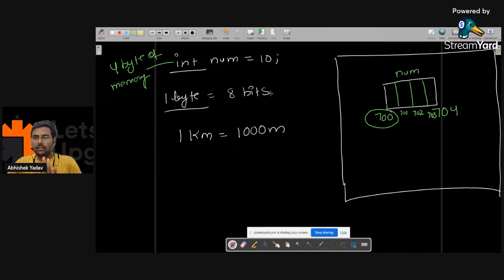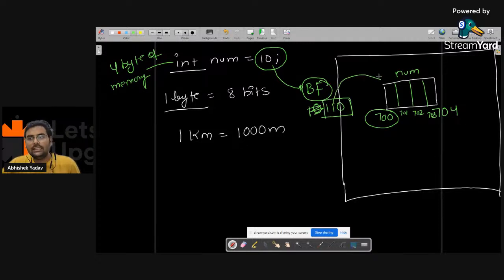So we have this memory allocation. Inside this memory allocation, we will take this data 10. This data 10 will be converted to the binary format, that is in 0 and 1 format. Let's assume the binary format of 10 is 110. This will get stored inside the memory block like this, and the remaining bytes will be 000. Like this the data will be stored behind the scenes.